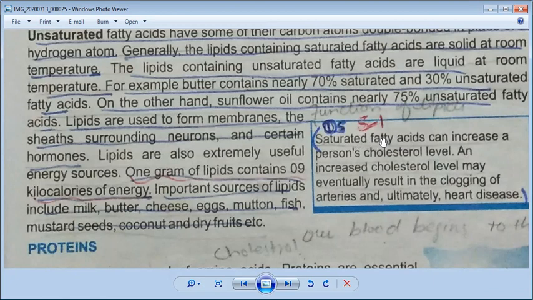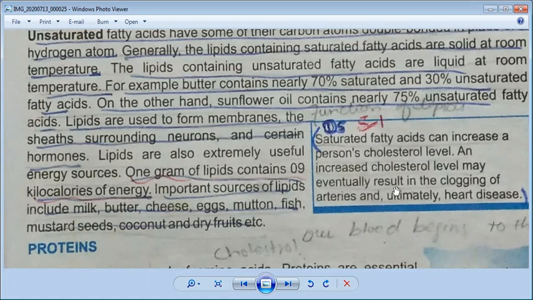We need everything in proper amount, but if we take anything in excess amount, it can cause different diseases. So if you increase the amount of saturated fatty acid in your body, it can increase a person's cholesterol level, and because of that, what will happen?